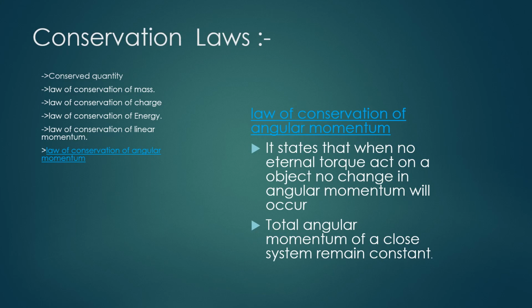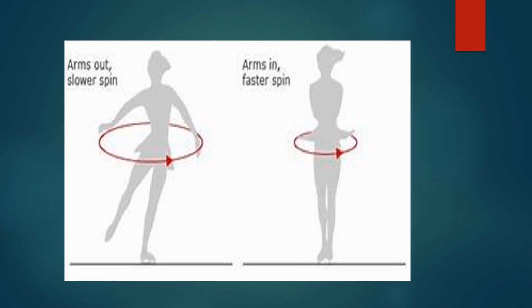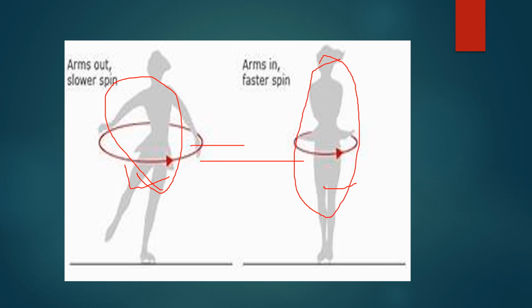Like linear momentum in an isolated system, angular momentum is also constant. Let's see. This is an example of a spinning skater. In this case, when arms are out, spinning is slower, but when arms are in, spinning is faster. In this system, the total angular momentum before is equal to the total angular momentum after. So, the total angular momentum of an isolated system is always constant.